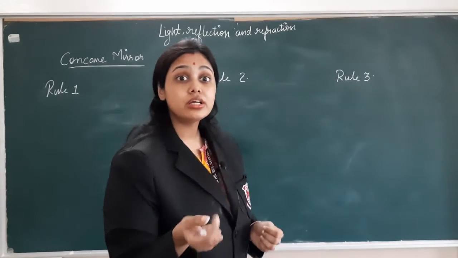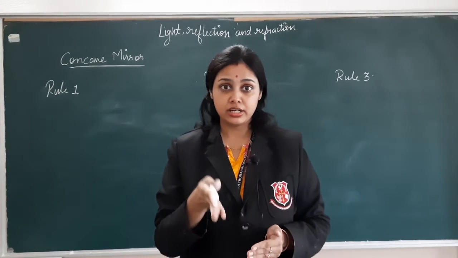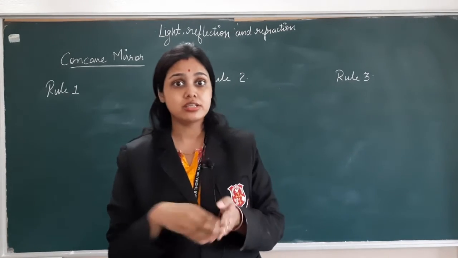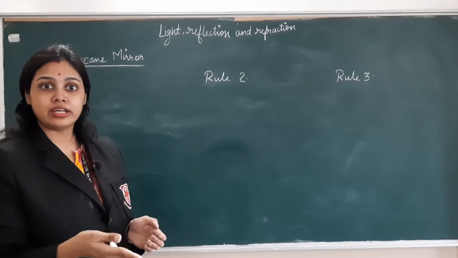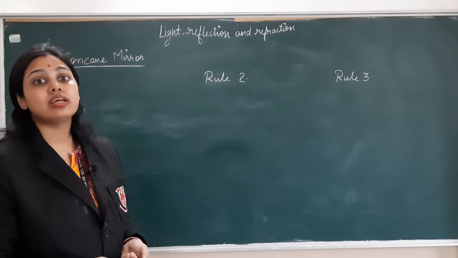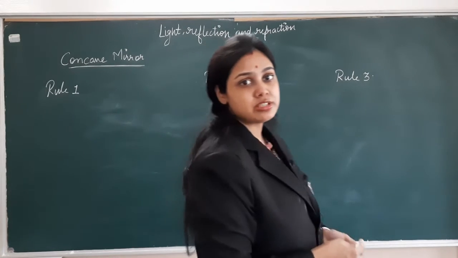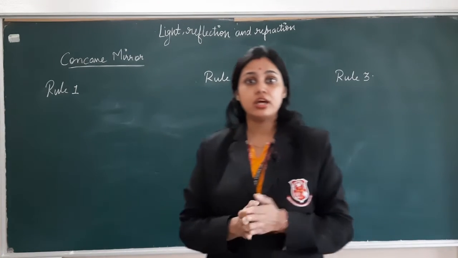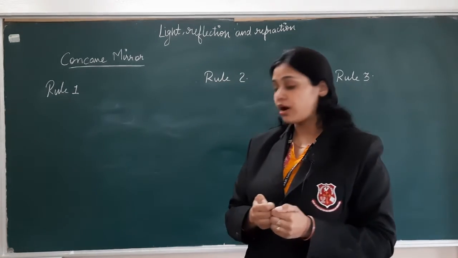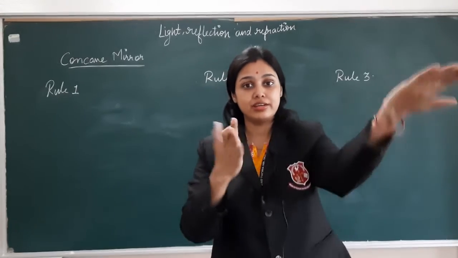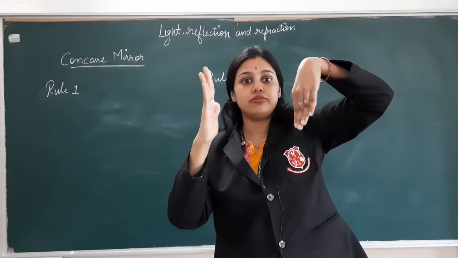An image is an optical illusion formed by either reflected rays, intersection of reflected rays, or refracted rays. Those rays which a mirror reflects, when they intersect, form an image, which is an optical illusion. There are two types of images, real and virtual. A real image is always inverted. If you see the image of this hand, you will find it like this, inverted.